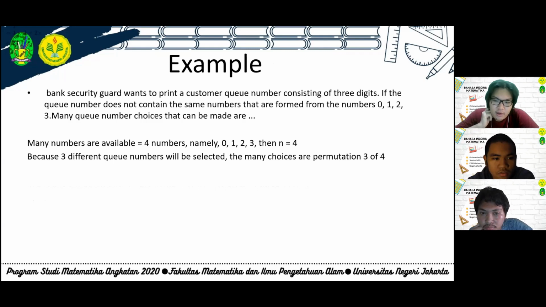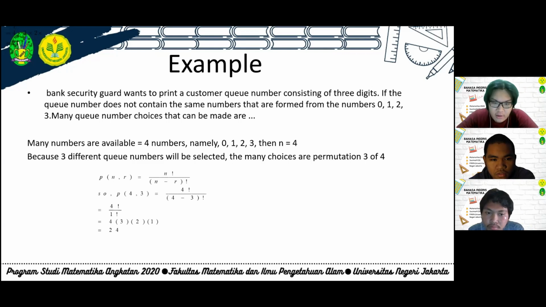This is an example problem using the second formula. Bank security guards want to print a customer queue number consisting of 3 digits. If the queue number doesn't contain the same numbers, formed from the numbers 0, 1, 2, and 3, how many queue number choices can be made? There are 4 numbers available, namely 0, 1, 2, 3. Then we get n is 4. Because 3 different queue numbers will be selected, the number of choices is the permutation 3 of 4.